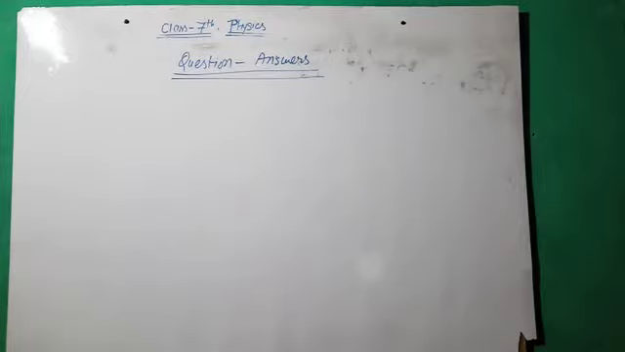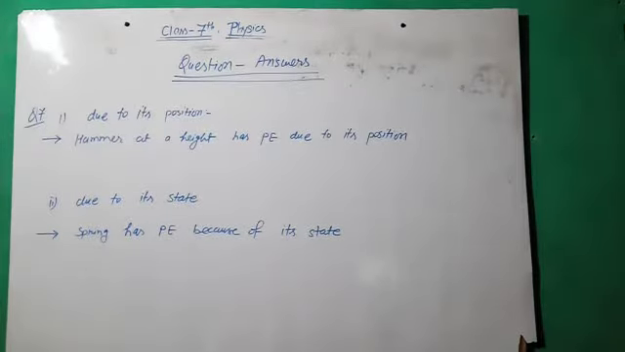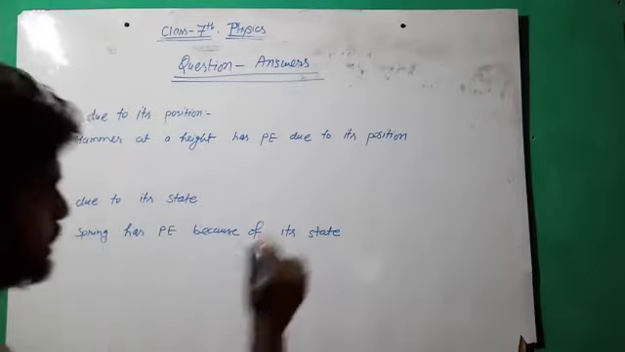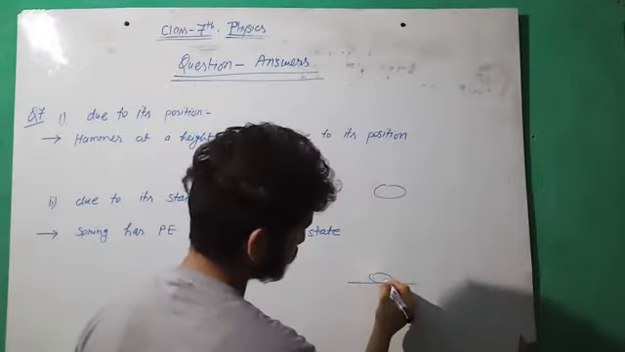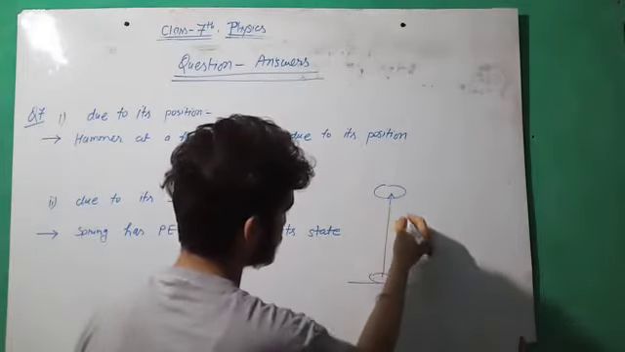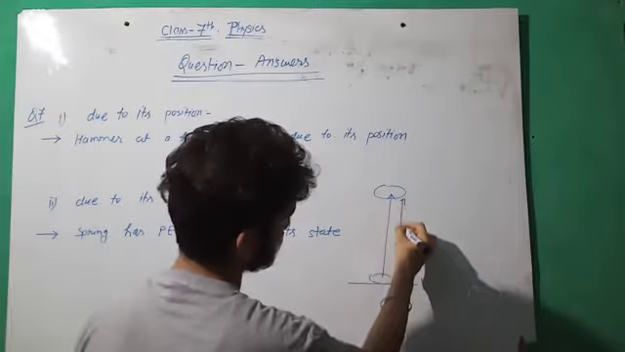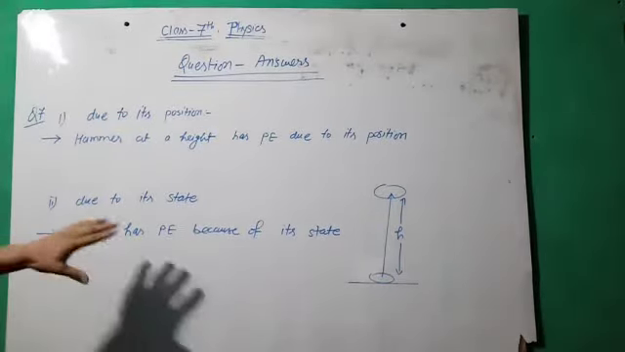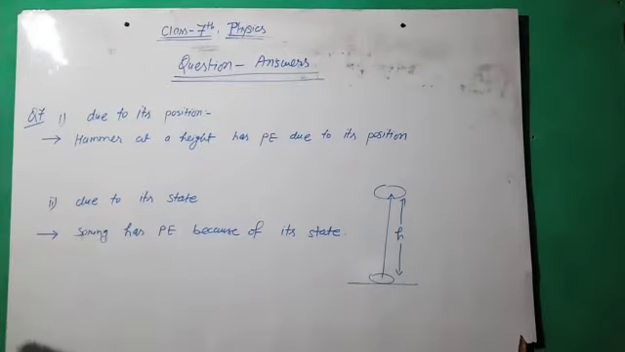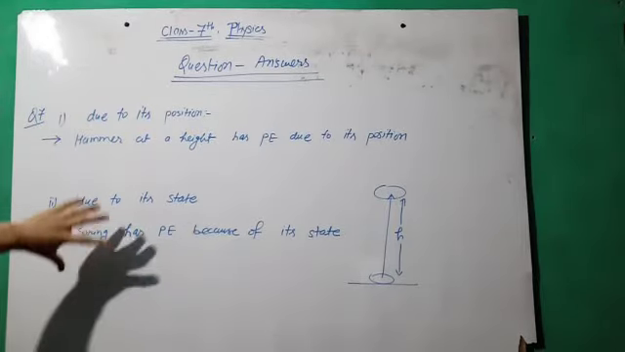Give one example of a body that has potential energy in each of the following: due to its position and due to its state. I have written both of the examples here. The first one is due to its position. Position means the state from the ground position, so this is 0. Above the ground position is a body at height h, then it is at a position above the ground at the height of h. And due to its state means either it is in motion or it is in the state of rest.